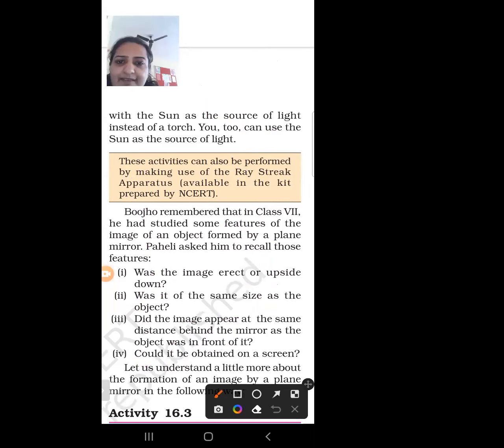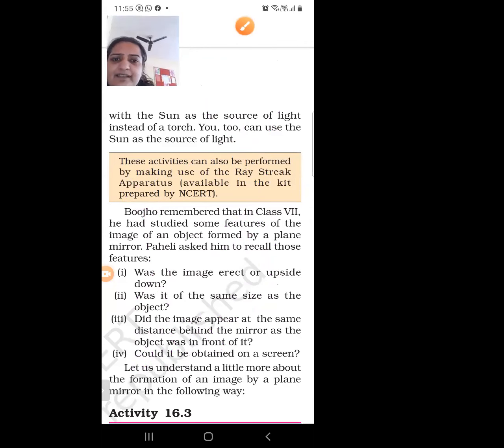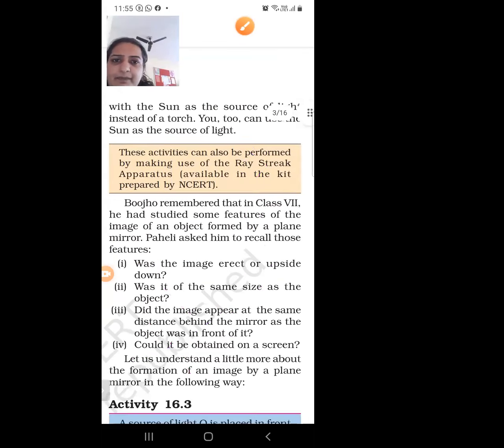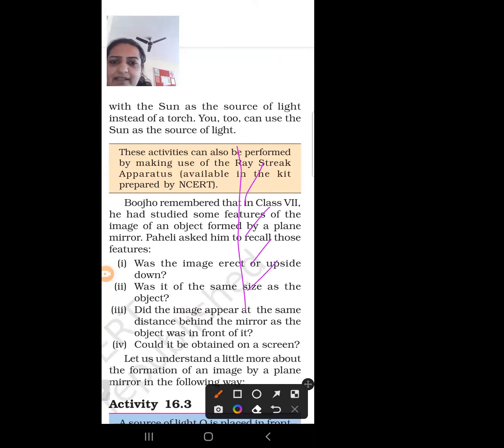So first is erect, second is same size as that of the object, and third is, suppose this is our plane mirror. Suppose this is the object. If its distance is 5 and this is the image, and if we increase the distance from 5 to 8, then it will also increase from 5 to 8.